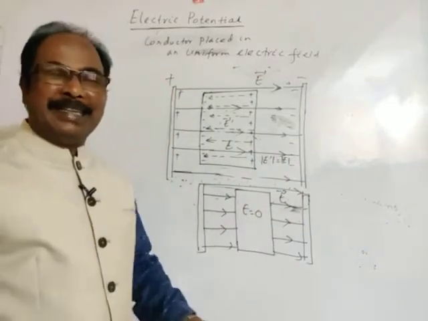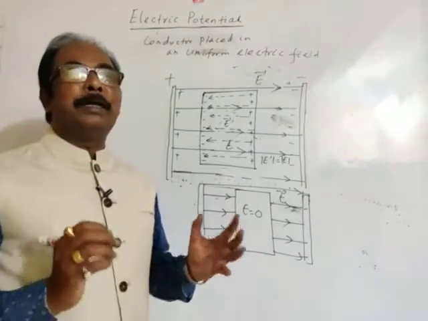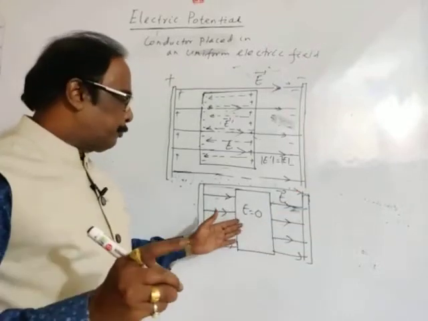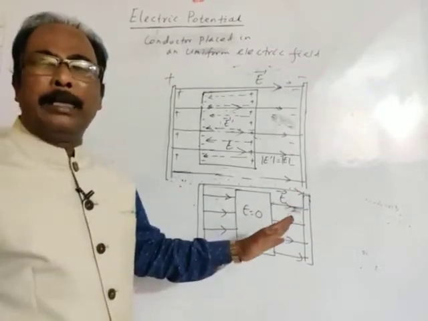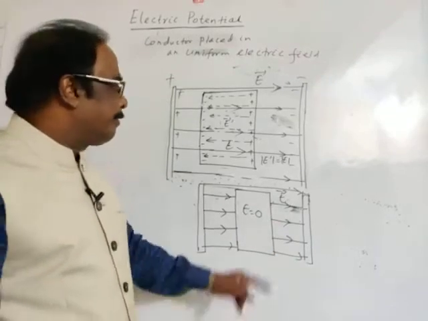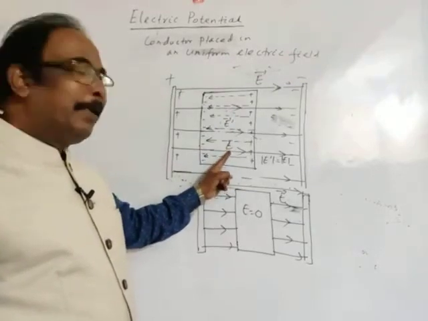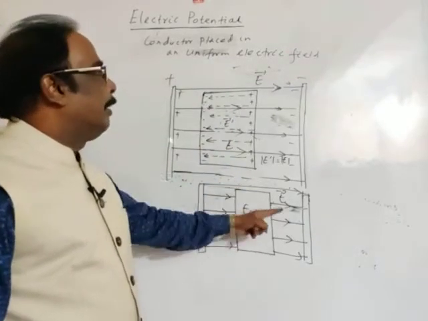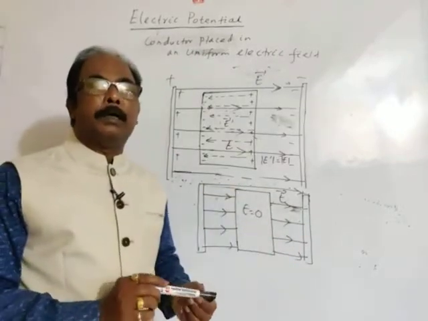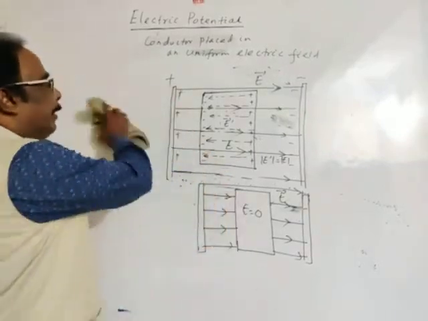So this is the cause why we usually say that if a conductor is placed in a uniform electric field, no field lines pass through the conductor. It is due to the fact that the induced electric field balances the external electric field. So the resultant electric field inside the conductor is zero. This is the behavior of a conductor placed in a uniform electric field.